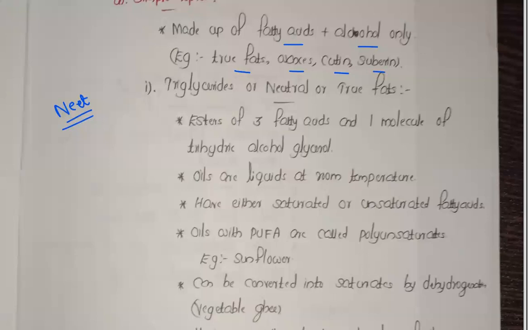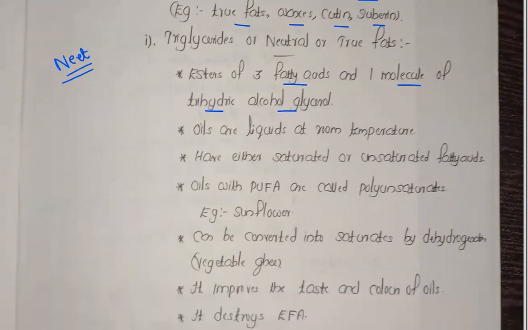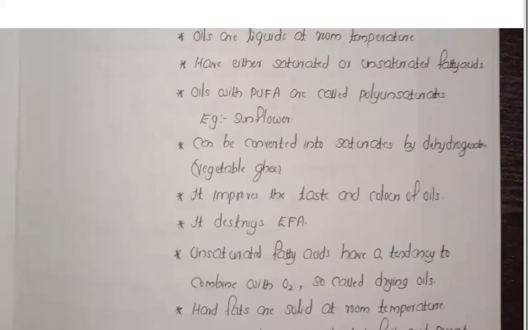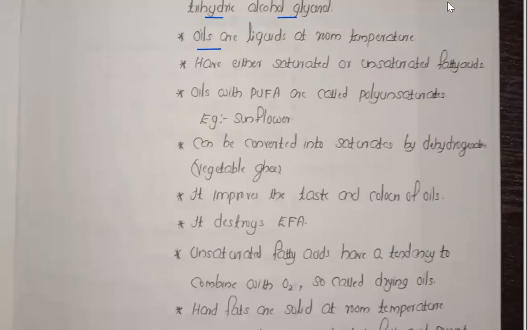Now the next one, for your NEET exam. Triglycerides, or the neutral or true fats, will be there. They are esters of three fatty acids and one molecule of trihydric alcohol glycerol. That is about the triglycerides. Anyway, we can discuss that later. Now, oils are liquids at room temperature and have either saturated or unsaturated fatty acids.